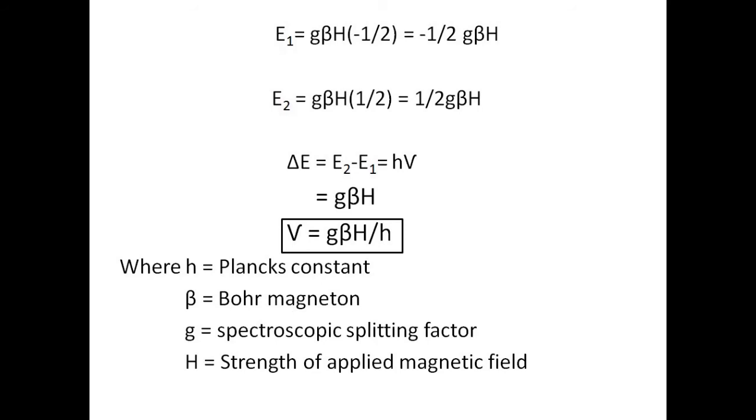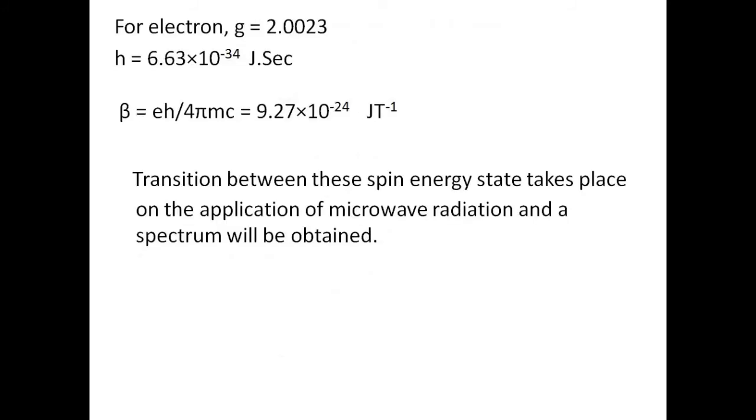What do the different terms in this formula stand for? Small h stands for Planck's constant, beta is the Bohr magneton, g is the spectroscopic splitting factor, and H is the strength of the applied magnetic field. All the terms in this formula are constant except the strength of the applied magnetic field, which is variable here. For a free electron, g is 2.0023. Planck's constant has the value 6.626 × 10⁻³⁴ joule second, and the Bohr magneton has the value 9.27 × 10⁻²⁴ joule per tesla.